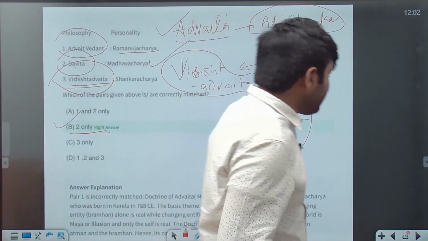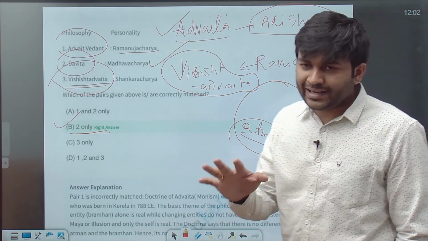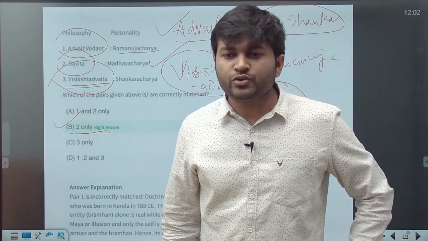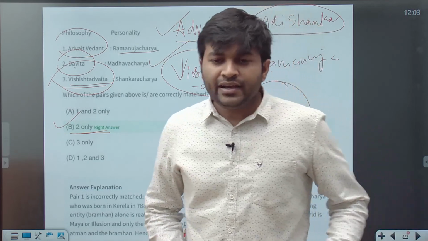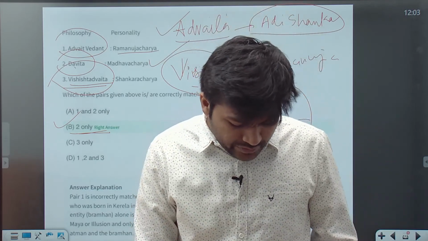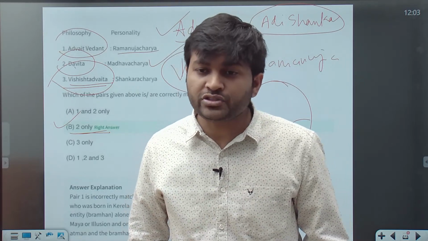So this is about some of the history and polity questions. We again apologize, there was a technical glitch in between. From the next time we will ensure that no such technical glitches are there. So we will start with the economy section now. Just give us a moment to start with that.